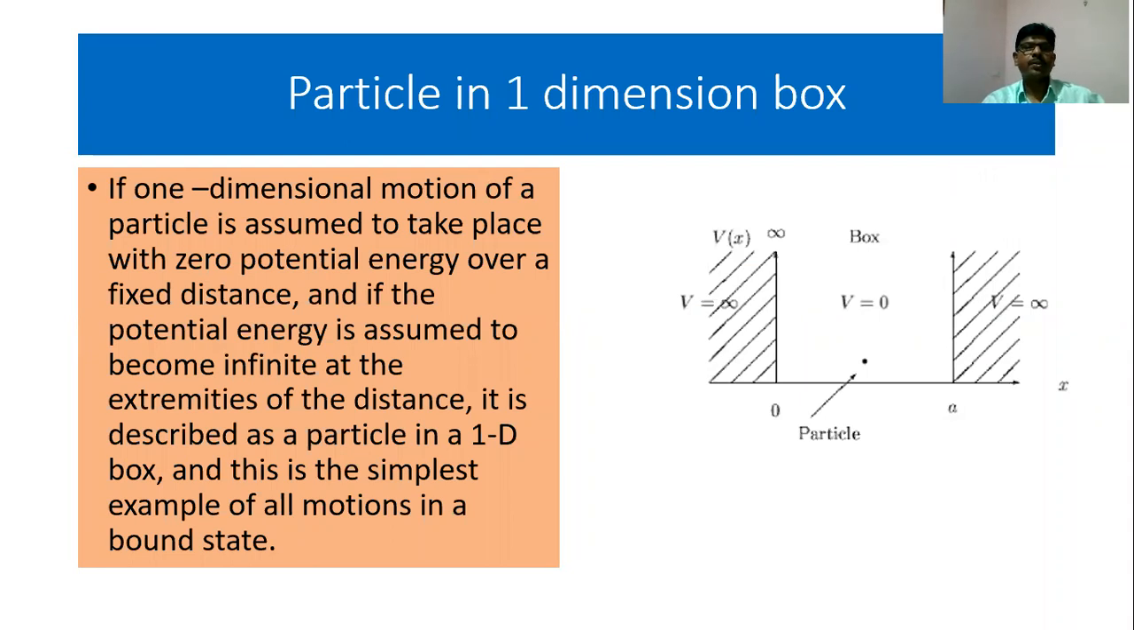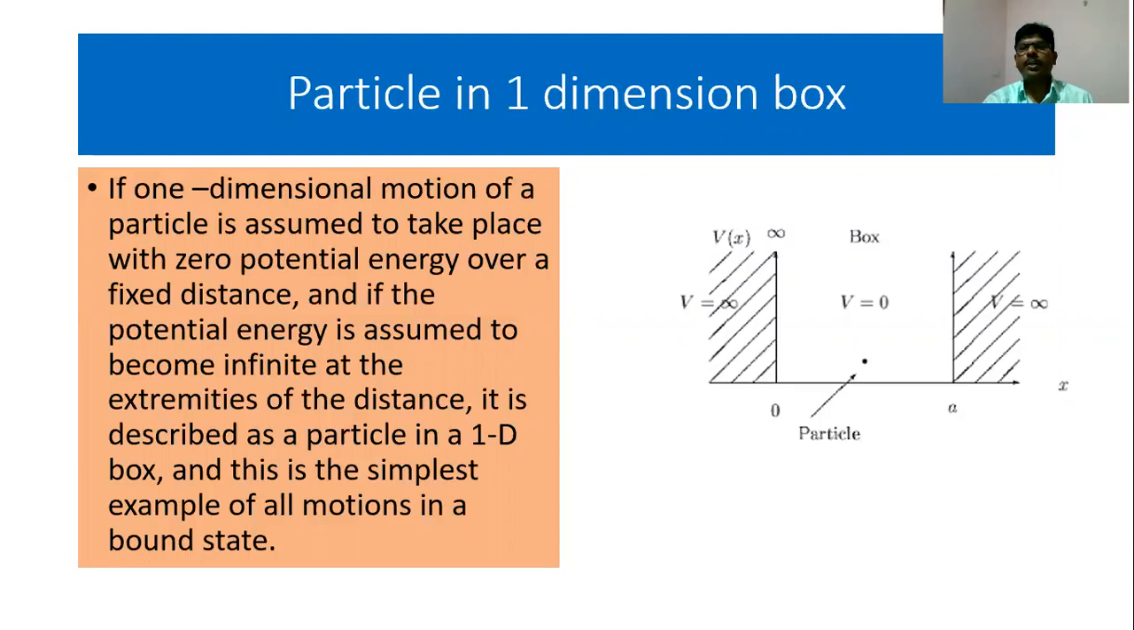If one-dimensional motion of a particle is assumed to take place with zero potential energy over a fixed distance, and if the potential energy is assumed to become infinite at the extremities of the distance, it is described as particle in a one-dimensional box. And this is the simplest example of all motions in a bound state.